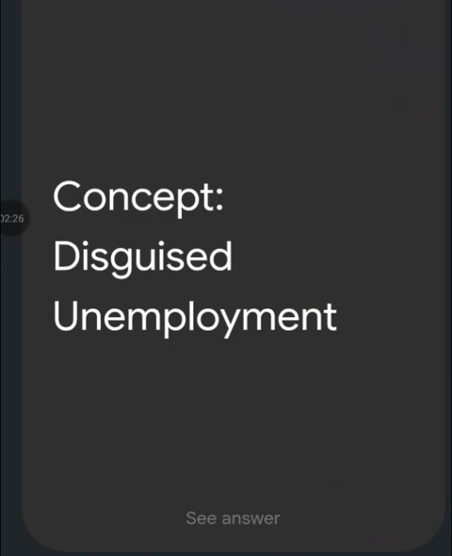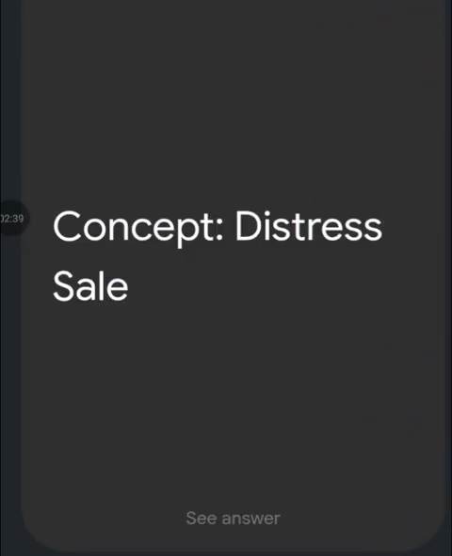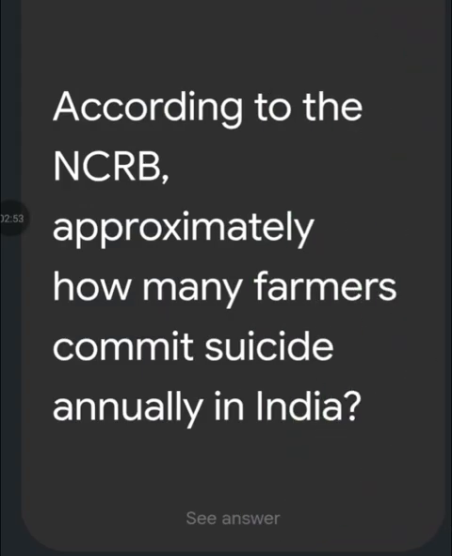Concept: disguised unemployment. A situation where more people are working in a sector like agriculture than are actually needed, resulting in zero marginal productivity. What do you mean by distress sale? When farmers are forced to sell their produce at very low price immediately after harvest due to lack of storage facilities.